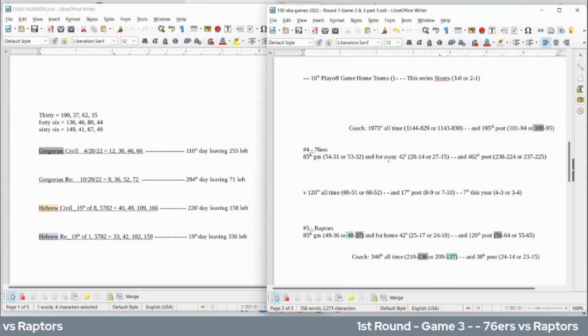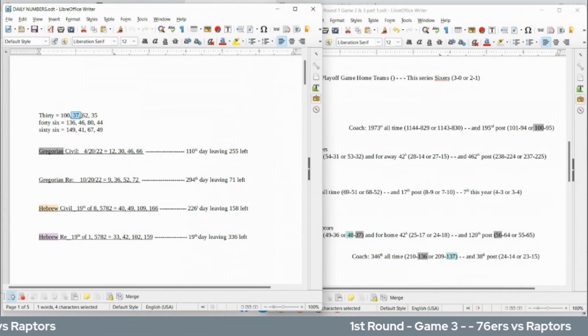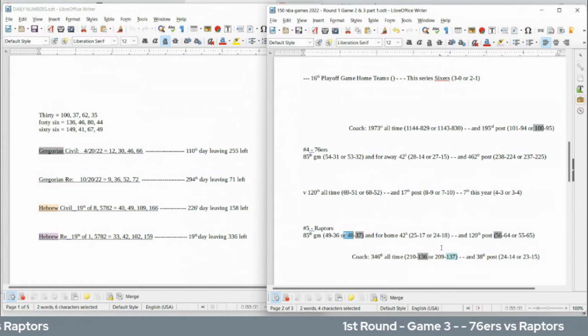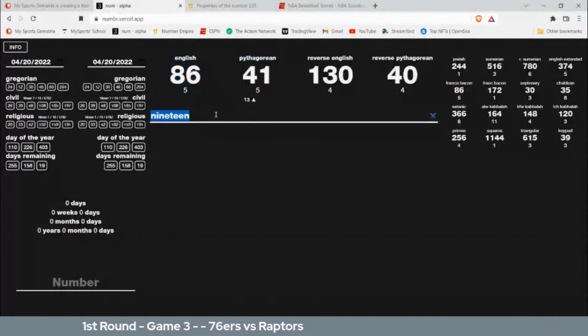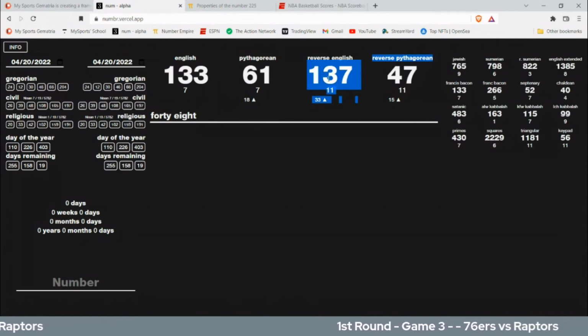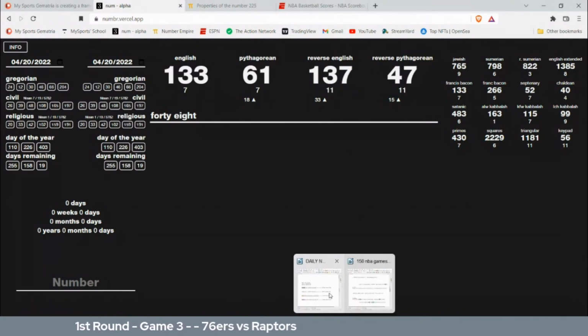For the Sixers to win this game, Raptors can get their 37th loss for the season. Today does have 12 and 30 date numerology on the Gregorian. If you write out the number 30, it sums to 37. 37 mathematically is the 12th prime number, 12 and 30. Then they get their 37th loss for the season. They would sit on 48 wins for the season, the Raptors, as their coach gets his 137th loss all time for his career. If you write out the number 48, it sums to 137. So they would sit on 48 wins for the season as his coach gets the 137th loss all time for his career.